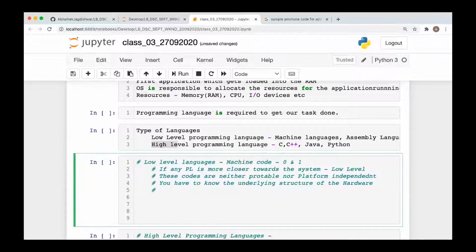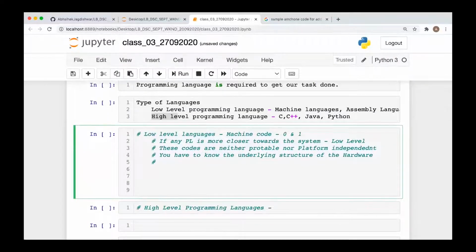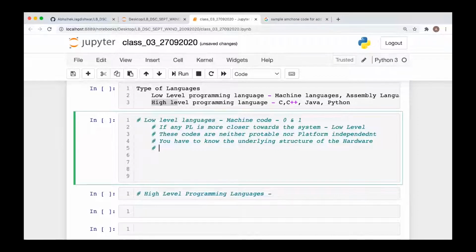And the last one is that if you write the code in a low level programming language, as a coder you have to deal with the memory management and the security issues.